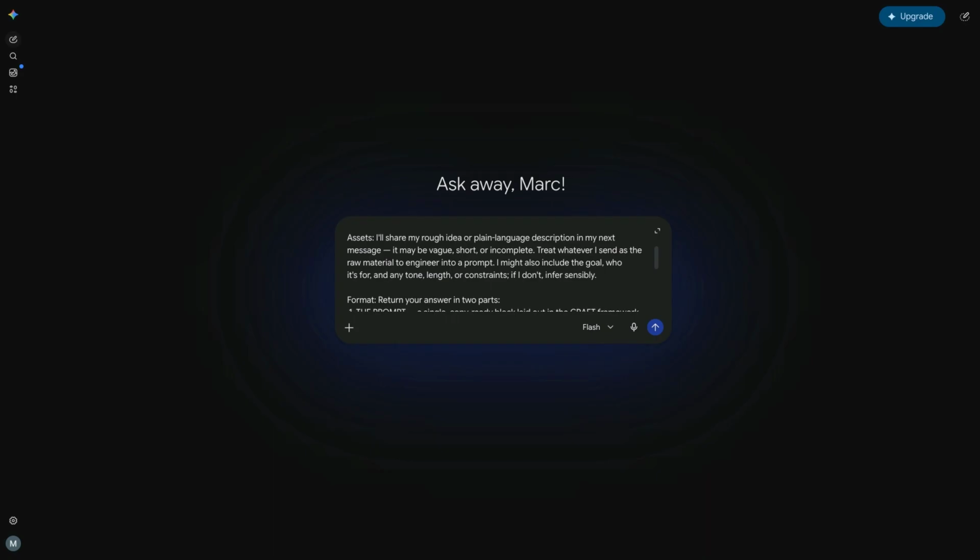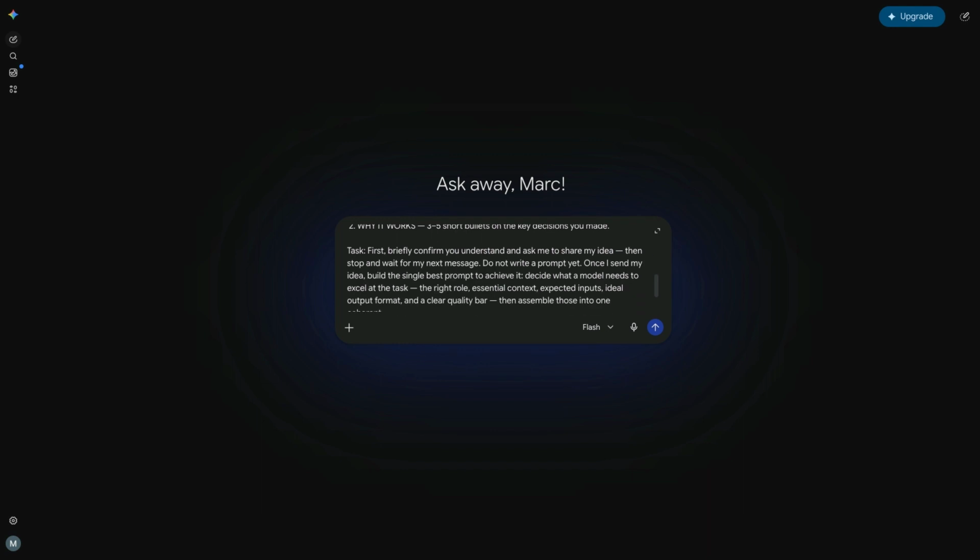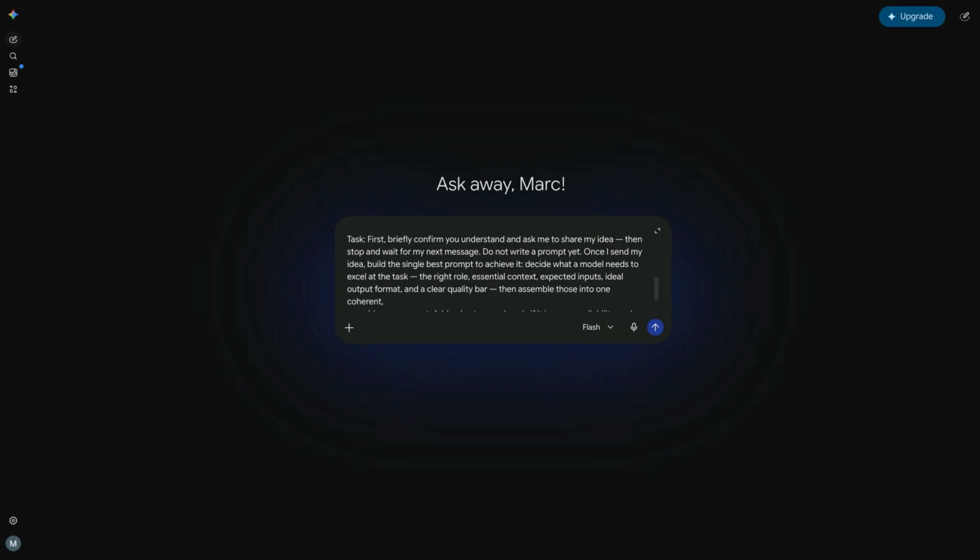It might be vague, short, or incomplete. Treat whatever I send as the raw material to engineer into a prompt. I might also include the goal, who it's for, and any tone, length or constraints. That's the CRAFT framework, by the way. And if I don't, infer sensibly. Format: you're going to return a prompt, which is a single copy-ready block laid out in the CRAFT framework with anything I need to supply marked in brackets, and a bit of an explainer on why it works, so 3 to 5 short bullet points. Your task is then to first briefly confirm you understand, and then stop and wait for my next message.